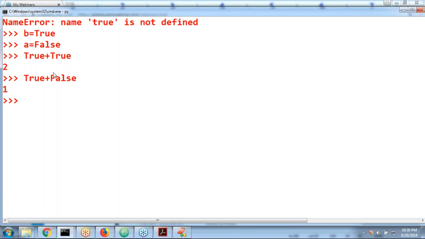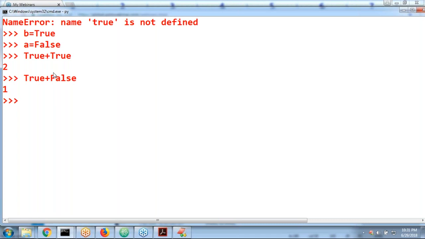I hope this type of convention is there in other languages, but not in Java. It is not there. True is internally represented by the int value 1, False is internally represented by 0. So if you want to use Booleans in mathematical operations, then their internal values will by default be used. Remember that.